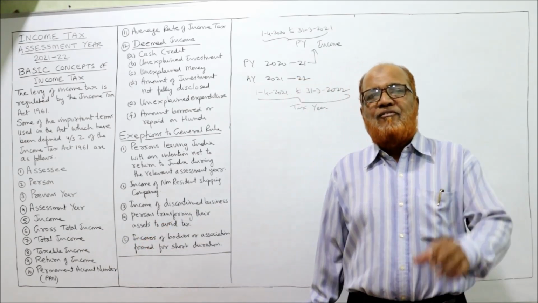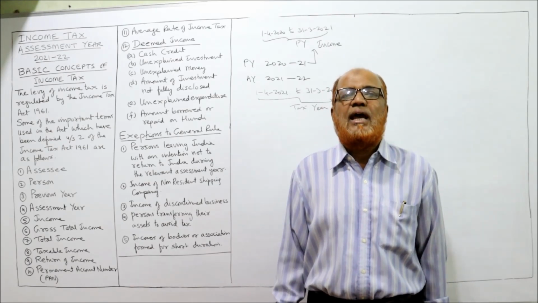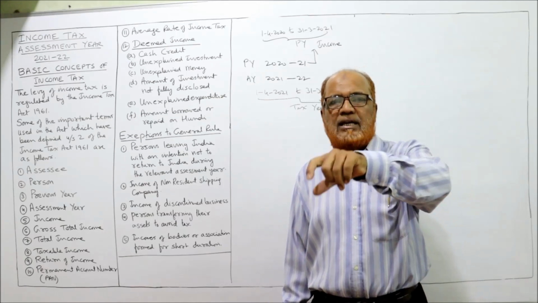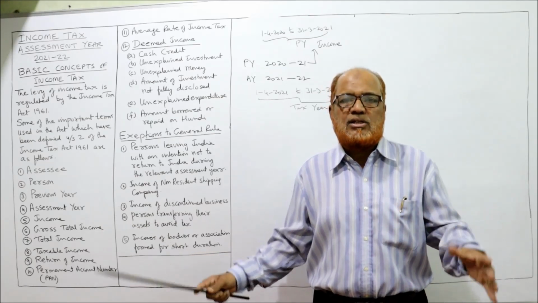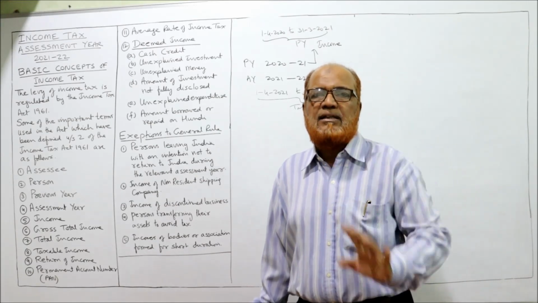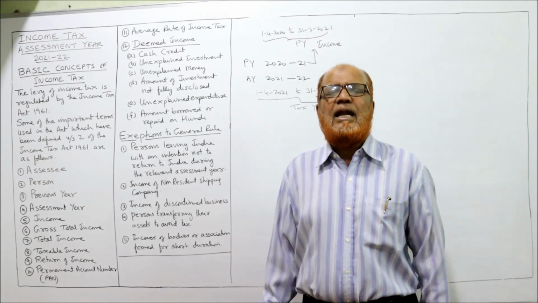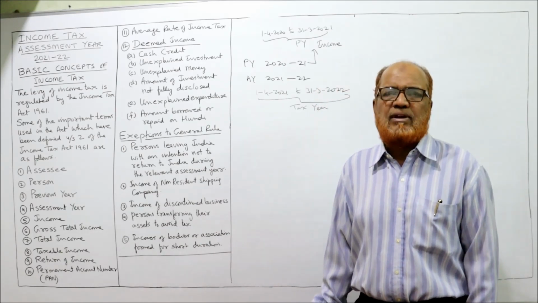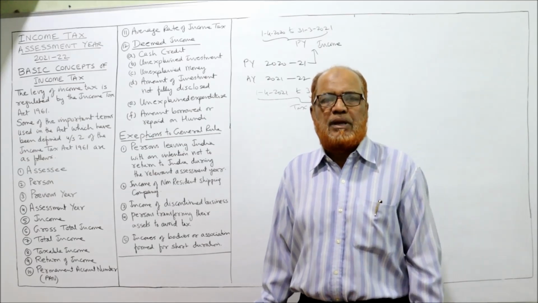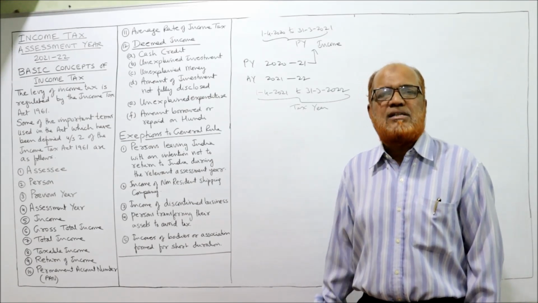Total income. From gross total income, deductions are given under section 80. These deductions are from 80C to 80U. So many deductions. But only if a person is eligible, they will get the deduction. Every assessee will not get the deduction. Example, deduction under section 80C, qualified saving. A person has deposited some provident fund, life insurance premium, etc. He will get deduction under section 80C, qualified saving.